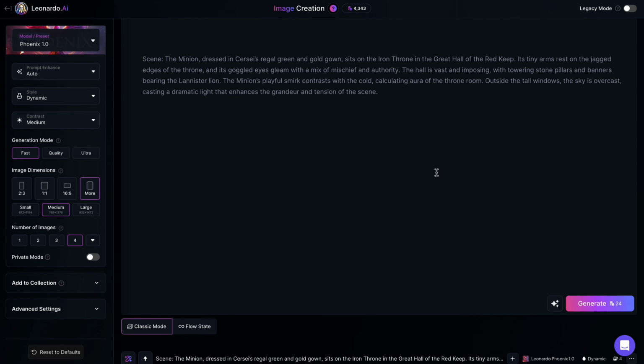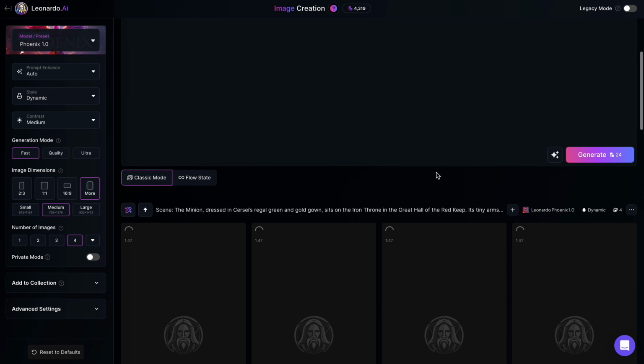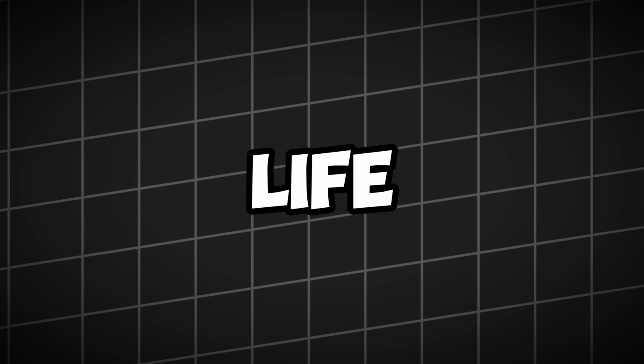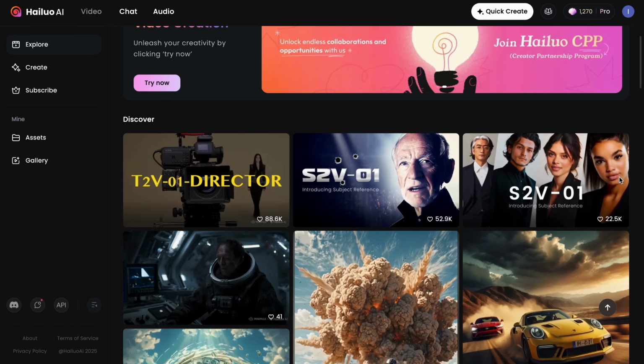Not happy with the result? Tweak the prompt and try again. Repeat this process for all the images you need for your animation. Now, let's bring these images to life. For this, we'll use Hailuo AI.